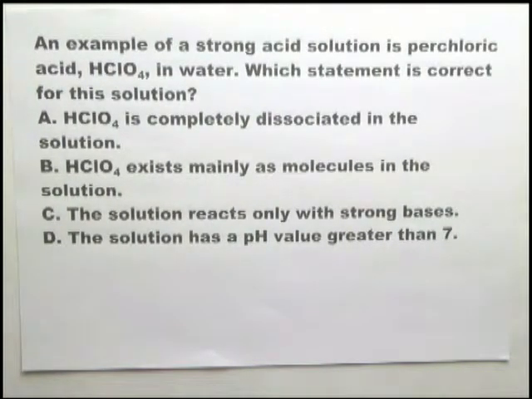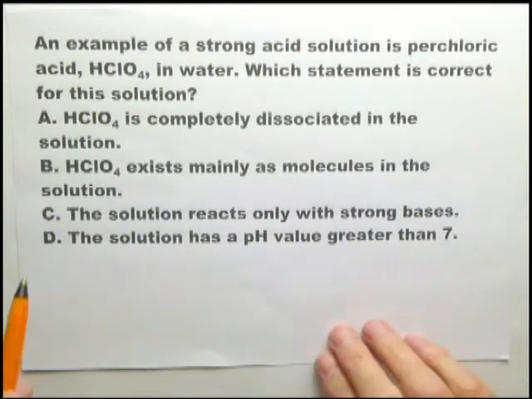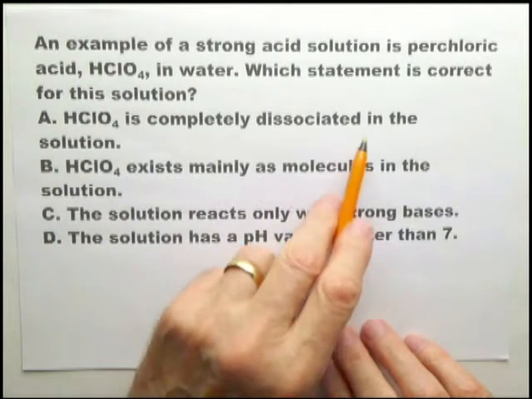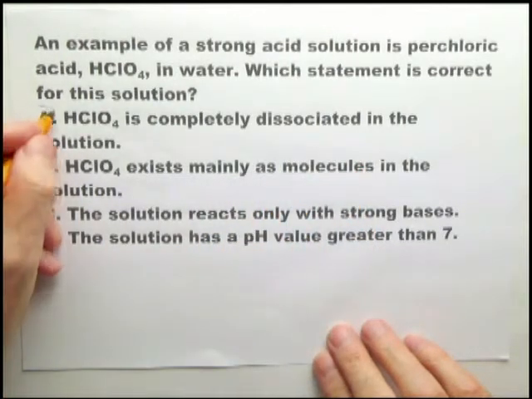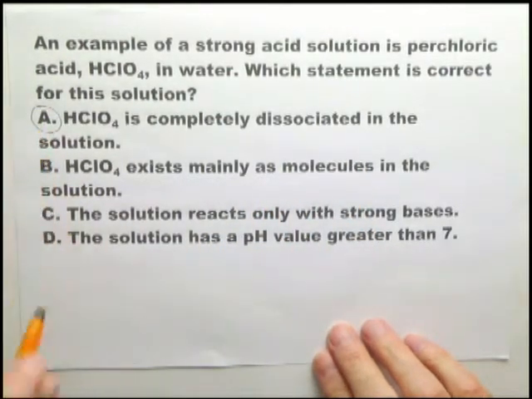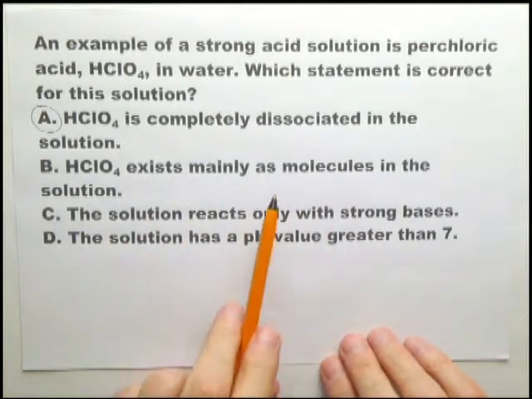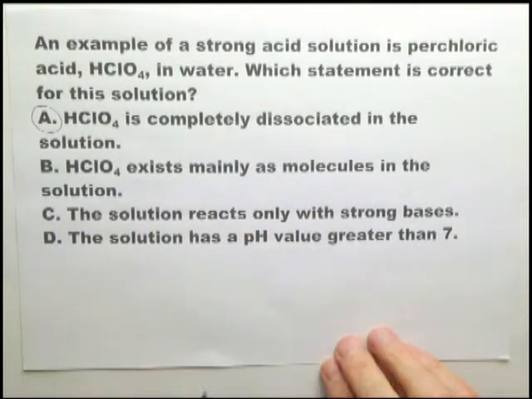You're not expected to know the chemistry of perchloric acid or even the formula, HClO4. However, you are expected to know that if the examiner tells you an acid is a strong acid, then you're expected to know what that means. And clearly, HClO4 is completely dissociated in solution. That is what a strong acid is. HClO4 exists mainly as molecules in solution? No, that would mean it was a weak acid.